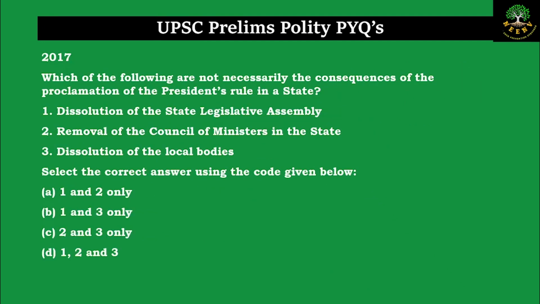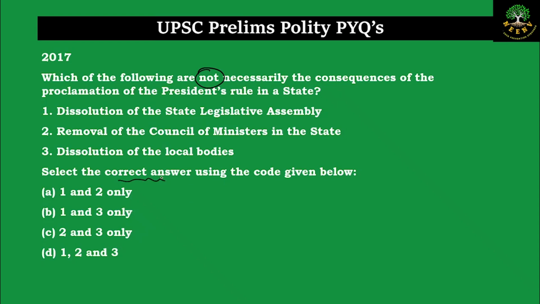Let us discuss the next question. This is from the year 2017. Which of the following are not necessarily the consequences of the proclamation of president rule in the state? So the question is asking about the implications which will not necessarily happen if the president rule is proclaimed in a particular state. Statement 1, dissolution of the state legislative assembly. Statement 2, removal of the council of ministers in the state. Statement 3, dissolution of the local bodies. Select the correct answers using the code given below.